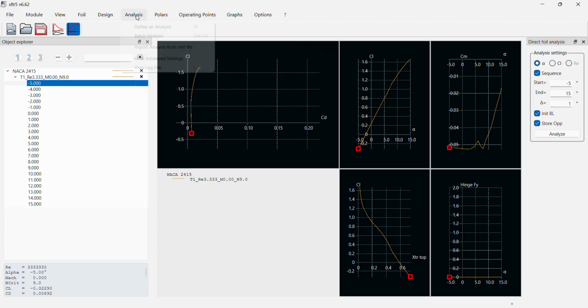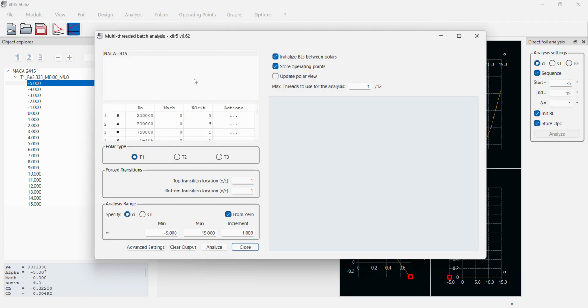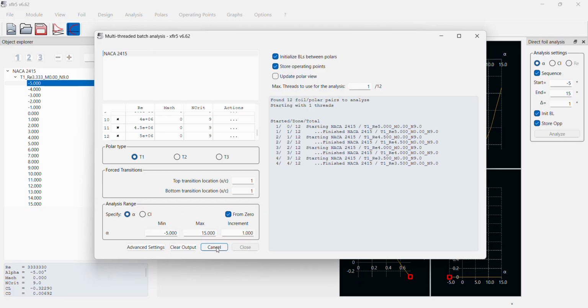And then from here, we'll also define a batch analysis from 250,000 to 5 million, as it includes the 3 million or so Reynolds number. Let's have the same range for alpha, and we'll analyze here.